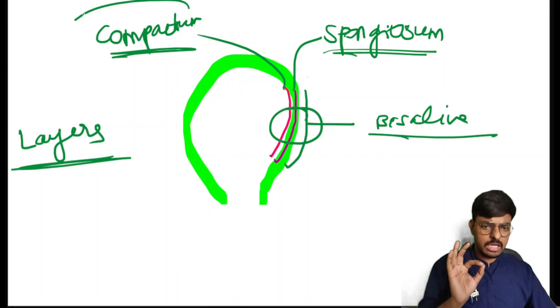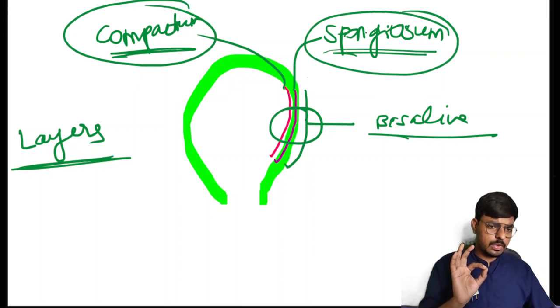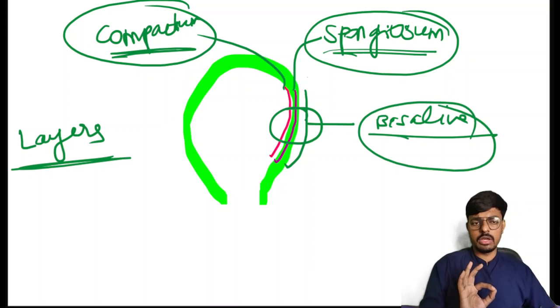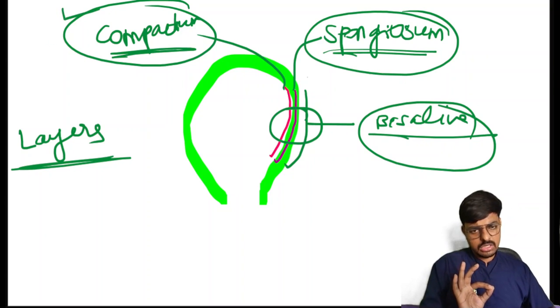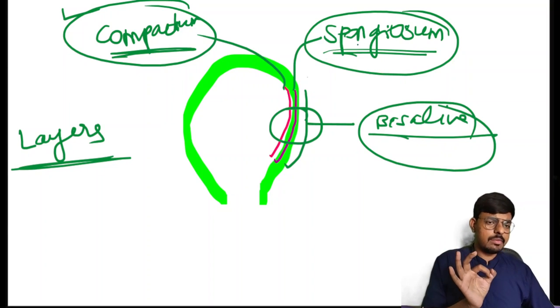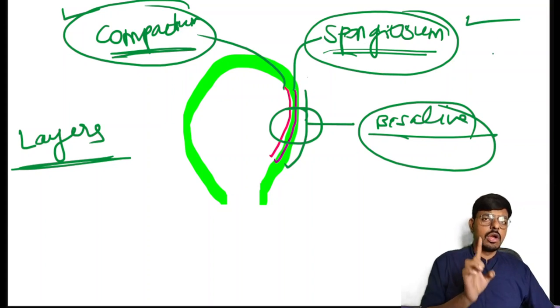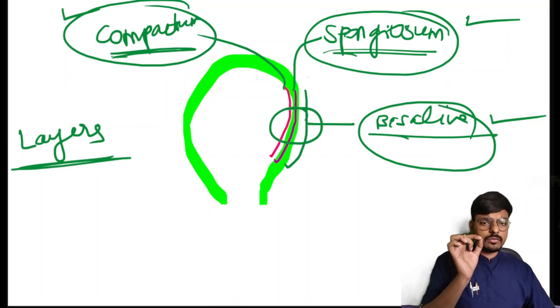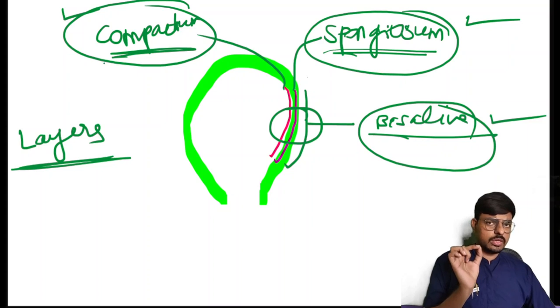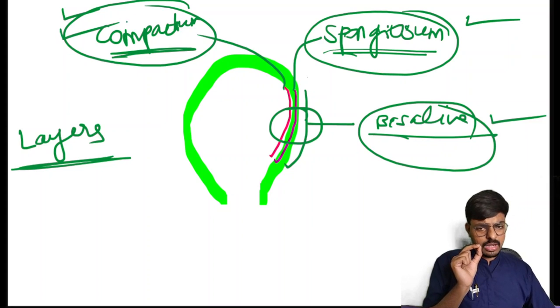There are three layers: the Decidua compactum, spongiosum, and basalis. The question will come: what is the innermost layer of the Decidua? That is the compactum. What is the middle layer? That is the spongiosum. What is the outer layer? That is the Decidua basalis. Where does the implantation occur? The implantation occurs in the Decidua compactum.